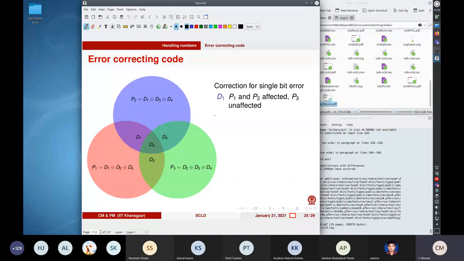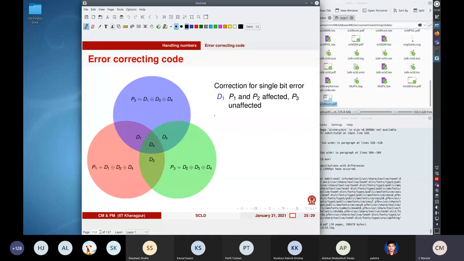Of course, intuitively, you can expect that you will need more bits if you want error correction than just error detection. So first of all, let us study one particular scheme for error correction.